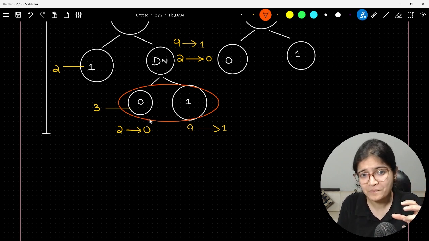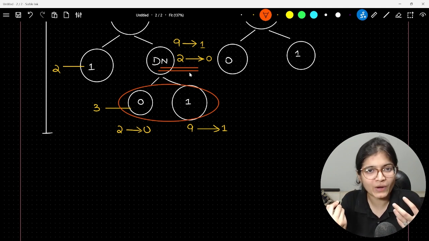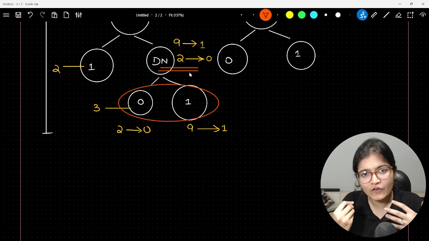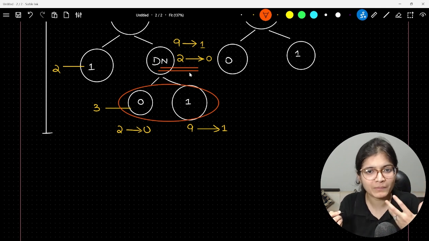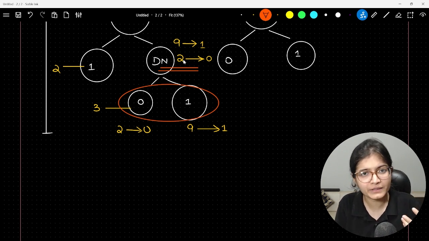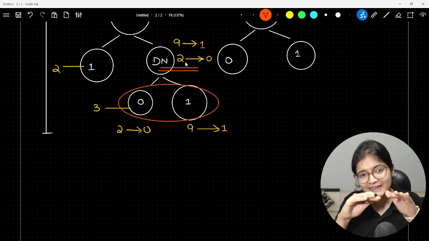There is no need for that, because in this node itself, our model will be able to understand that the probability of having the one label is very, very high compared to the probability of 0, because 1 is 9 by 11 and 0 is 2 by 11, right? So 9 by 11 is definitely much higher compared to 2 by 11. So why create an extra node?